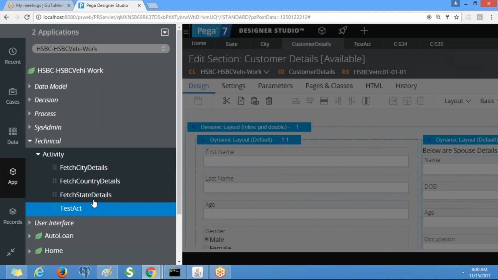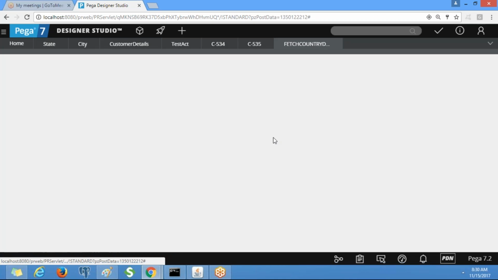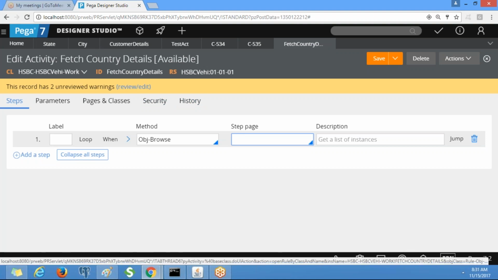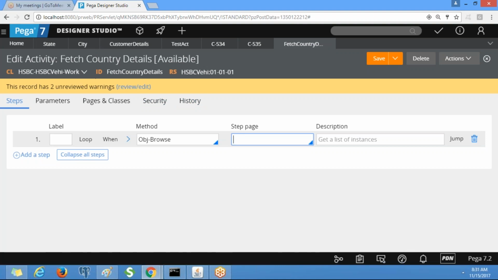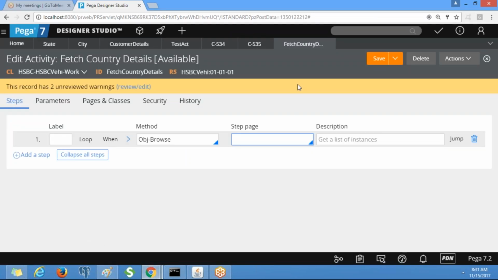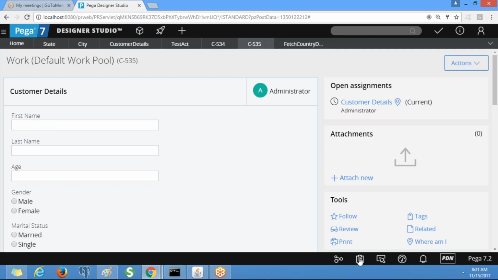Let me open our activities. Generally here we need to give the step page. If you don't give any page, by default it will take the step page as the activity class. So what is the activity class here? HSBC-HSBC vehicle work. This corresponding page is py work page. So these are the steps traced by this tracer, right? And where can we see the work object information? On the py work page.